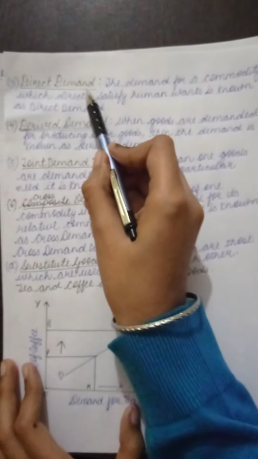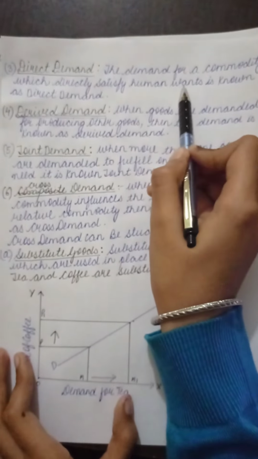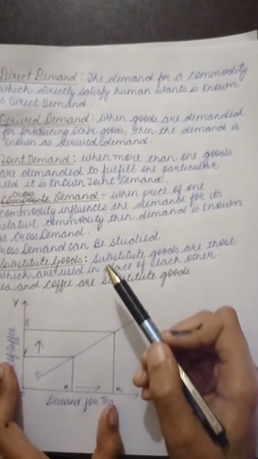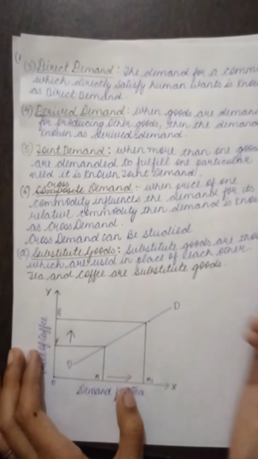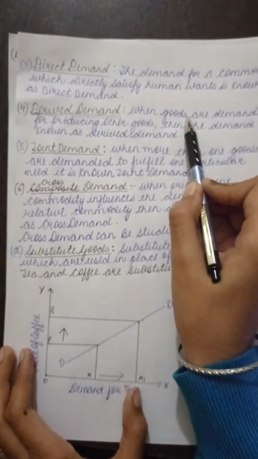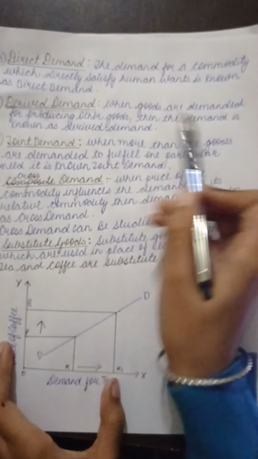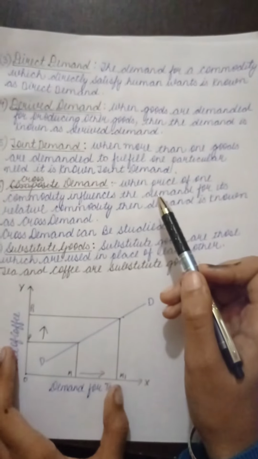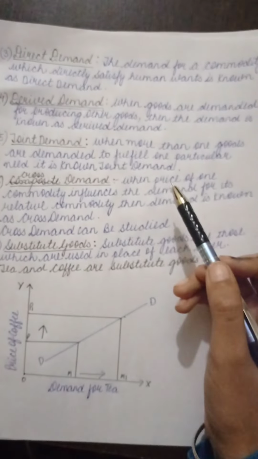Third, direct demand. The demand for a commodity which directly satisfies human want is known as direct demand. For example, demand for water is direct demand. Fourth, derived demand. When goods are demanded for producing other goods, then the demand is known as derived demand. For example, demand for cement and bricks for making a house is derived demand.